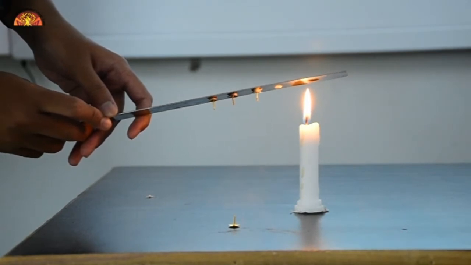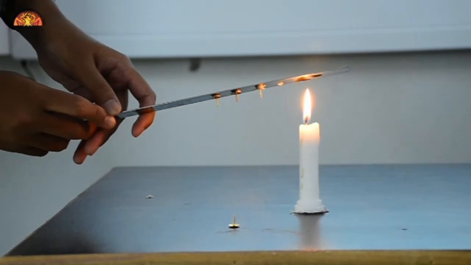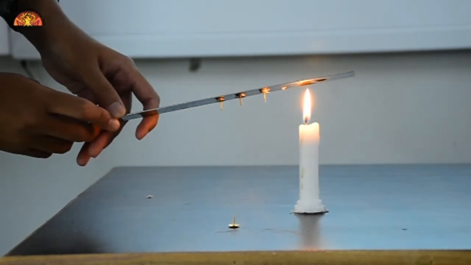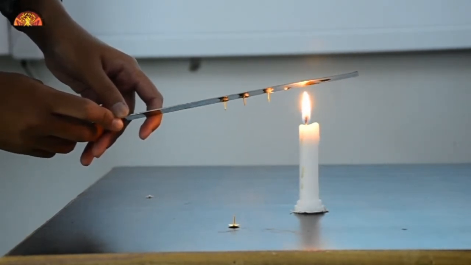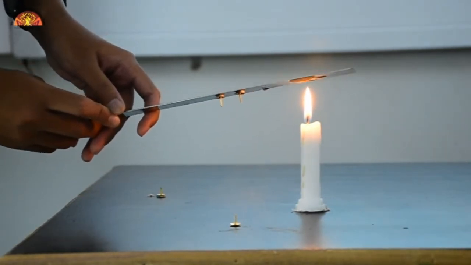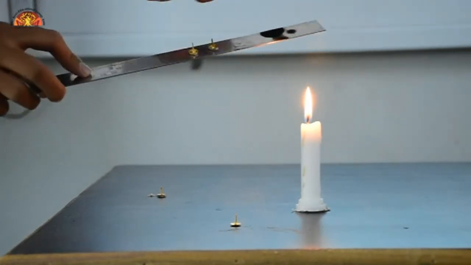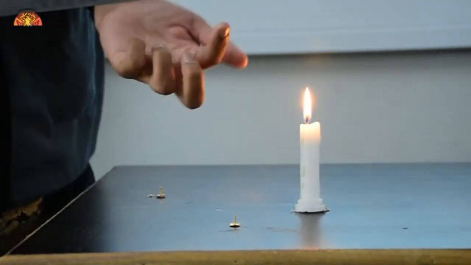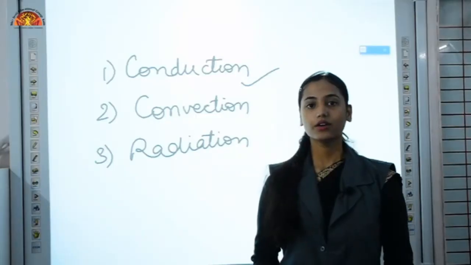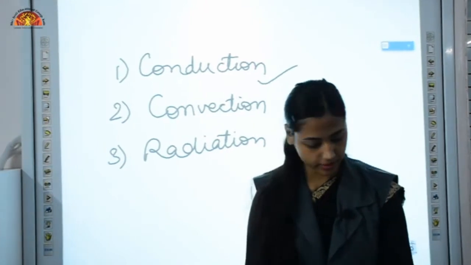Now one thumb pin has already fallen down. Now it's time for the second pin. It will take a few seconds. Just wait. Okay, now the second pin has also fallen down. This is how heat is getting transferred from this point to the other end. Okay, now our next topic is conductors and insulators.